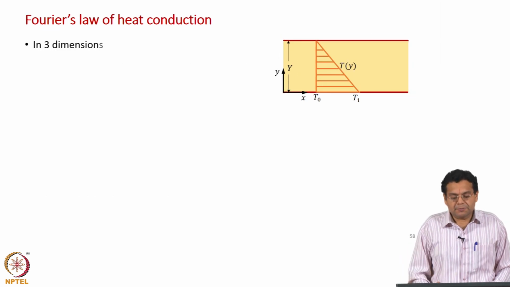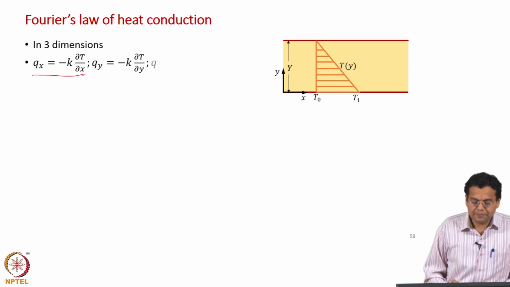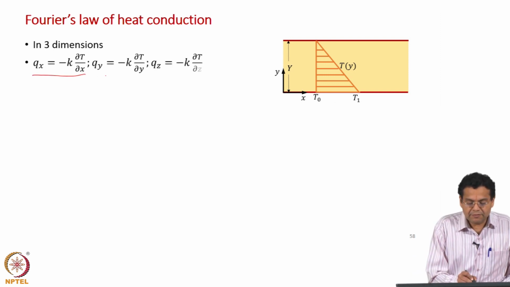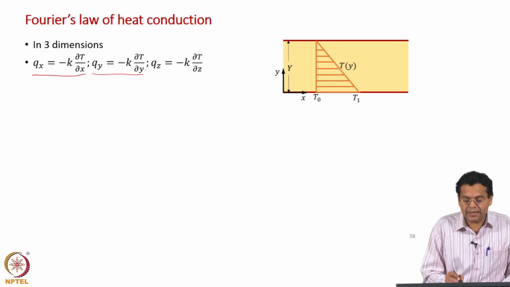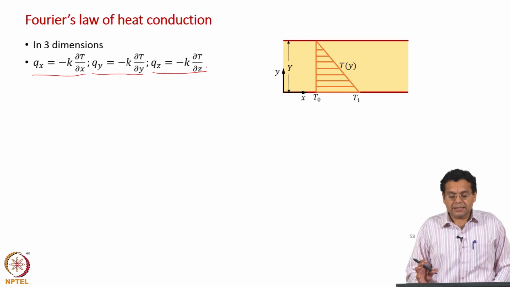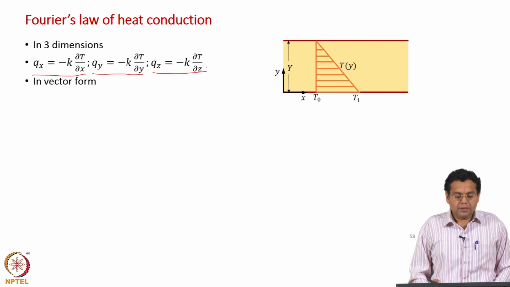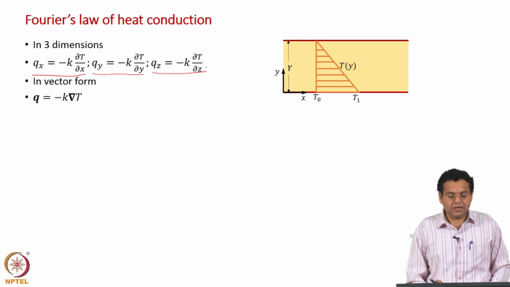Okay. We will express the Fourier's law of heat conduction in the 3 dimensional form. We have this expression in the x direction, we will just extend, we will write similar expressions for the y direction and the z direction. So, heat flux in a particular direction is proportional to the temperature gradient in that direction. We can express these 3 equations in the vector form, which is very compact.